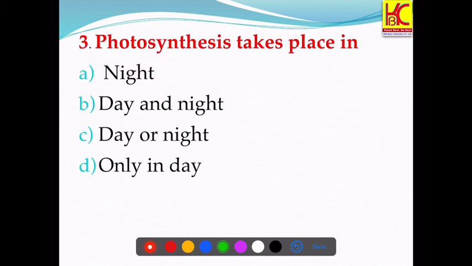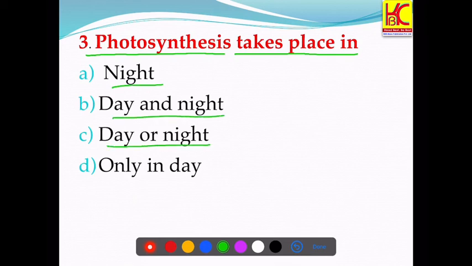Now moving to the next question. Photosynthesis takes place during which part of a day? The options are night, day and night, day or night, only during the daytime. So what is photosynthesis? Photosynthesis is the process by which green plants synthesize their food in the presence of sunlight and chlorophyll. This is the photosynthetic reaction.